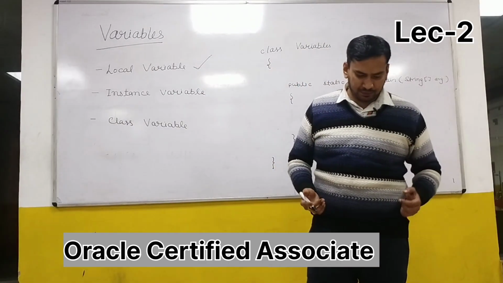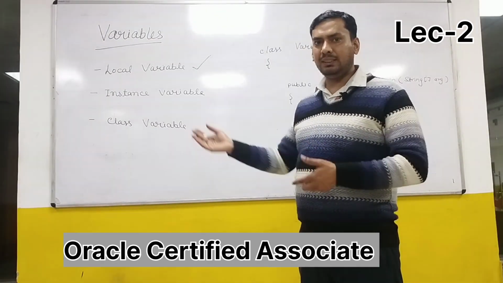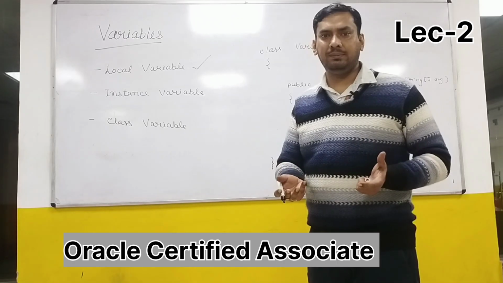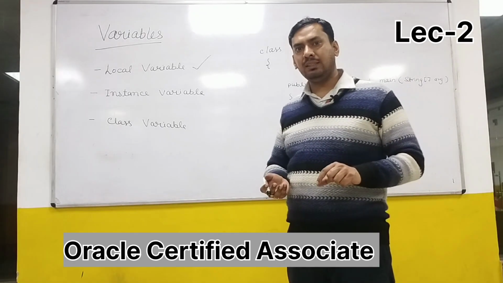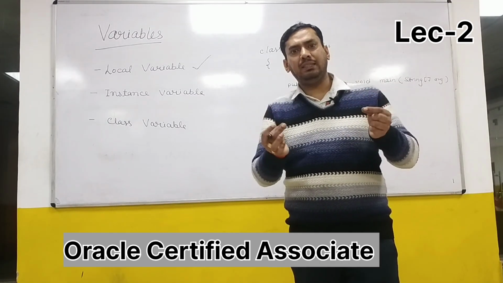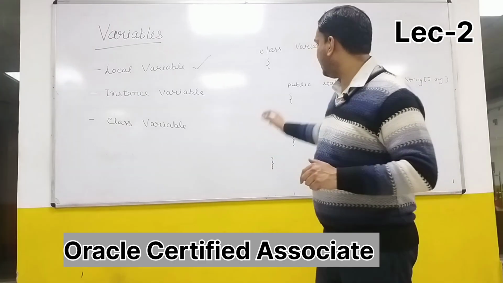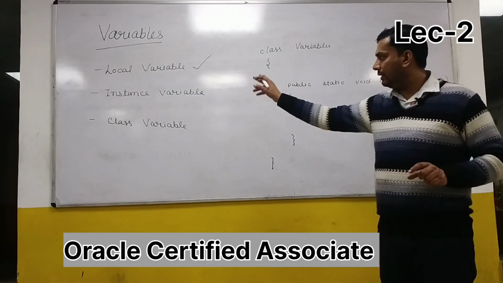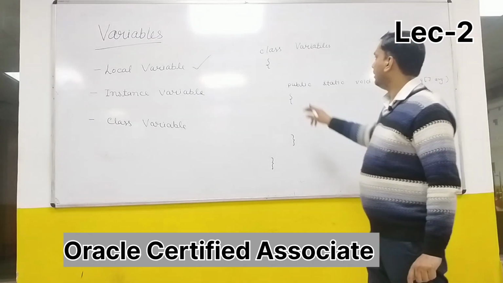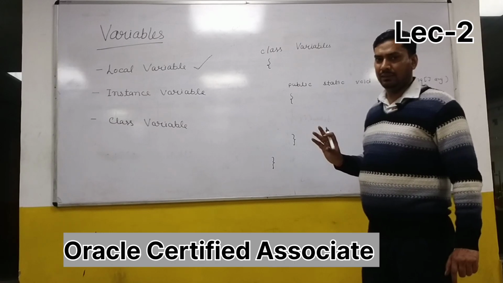So what is a local variable? As the name suggests, a local variable is any variable which is declared locally. When I say locally, it means you can define a variable inside any block of a class. I am going to mention all three types of variables, but we'll focus on the local variable. This is your class, and in this class, let's say I am writing a main method.